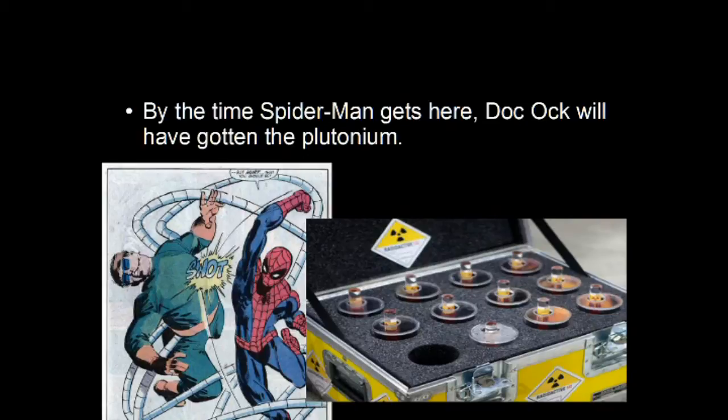So what does by the time mean? By the time is another subordinate conjunction, like after or before, and it's several words. It has the form of a prepositional phrase, but it works just like a subordinating conjunction. And here it has the meaning where Spider-Man is going to get here after Doc Ock gets the plutonium. So in other words, the image on the left won't happen because Doc Ock will get the plutonium and get away before Spider-Man arrives, if the sentence is true.